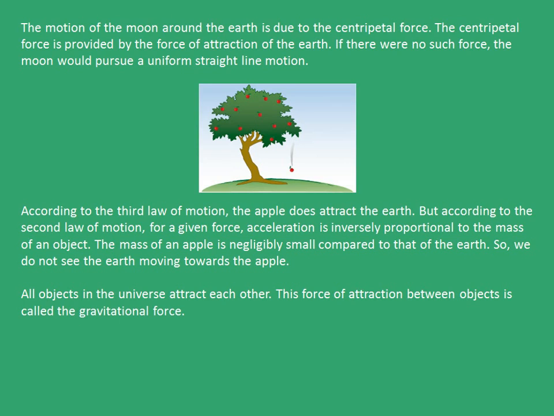Now, if we view this example from the third law of motion, we should say that the apple also attracts the earth. But if we apply the second law of motion, we will see that for a given force, acceleration is inversely proportional to the mass of an object. Now, as the mass of the apple is very small, negligibly small compared to that of the earth, we see that the earth does not move towards the apple. So all objects in the universe attract each other. This force of attraction between objects is called the gravitational force.